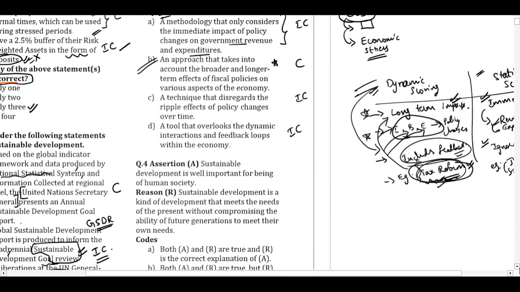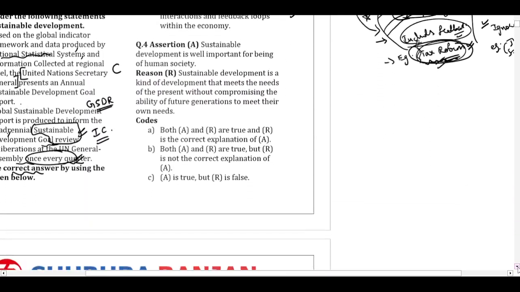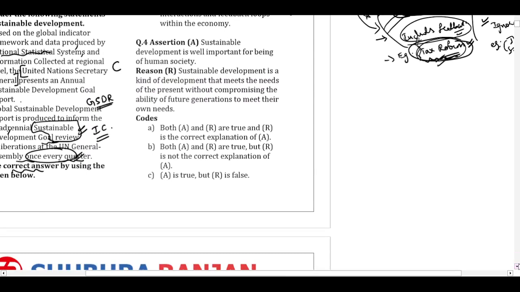Let us move on to the next question. Question number 4. Sustainable development is important for the well-being of human society. I think there is some mistake in phrasing. So this is the assertion, and this seems like common sense. Sustainable development is important for the well-being of human society.